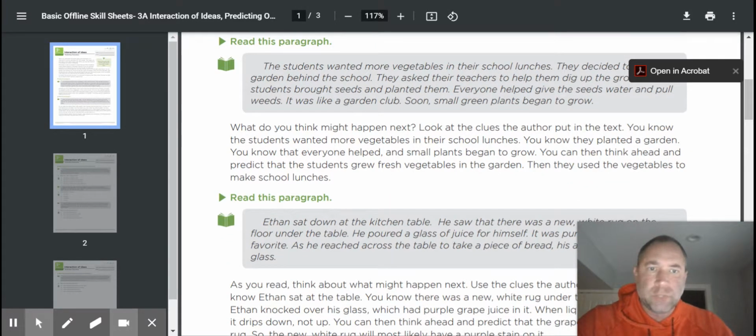Well, look at the clues the author put in the text. You know the students wanted more vegetables in their school lunches. You know they planted a garden. You know that everyone helped and small plants began to grow. And you can think ahead and predict that the students grew fresh vegetables in the garden. Then they used the vegetables to make school lunches.